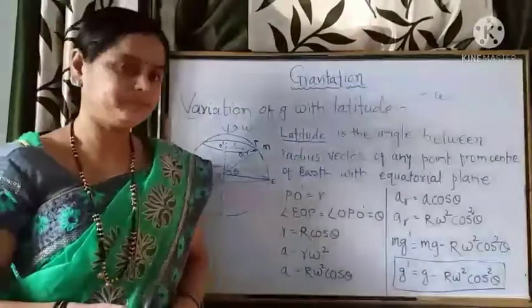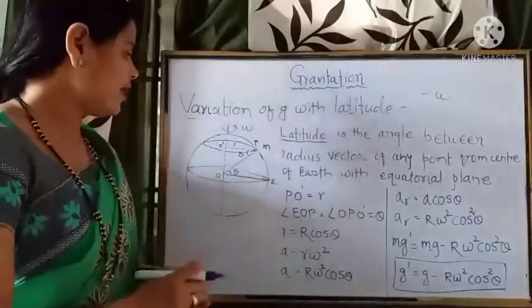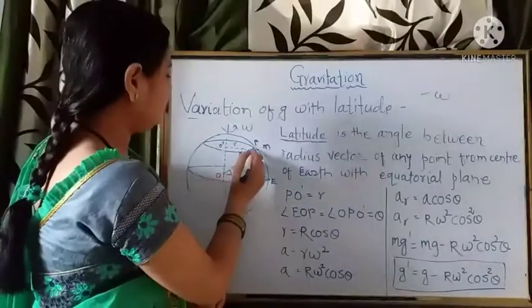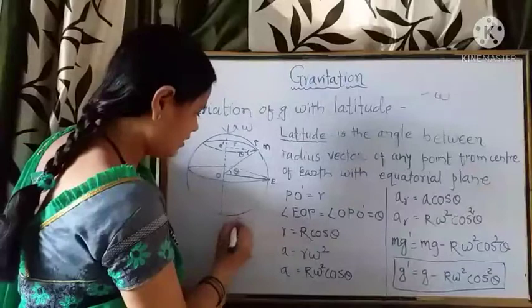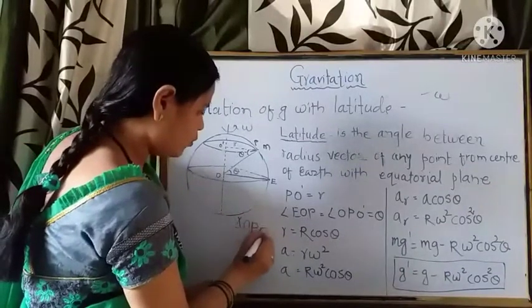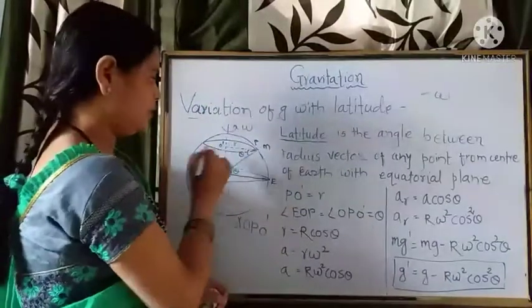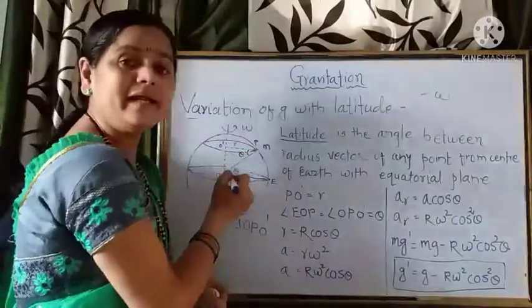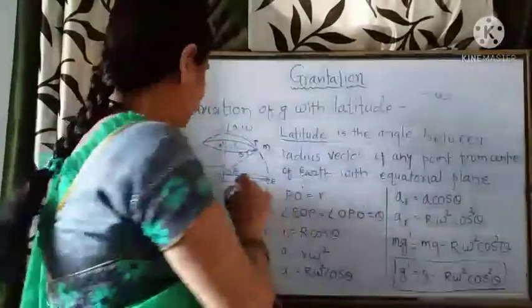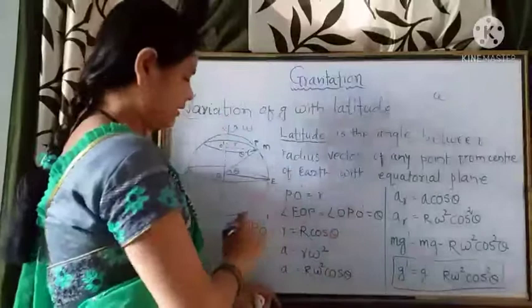Further, see here, for this triangle OPO dash, it is a right angle triangle.